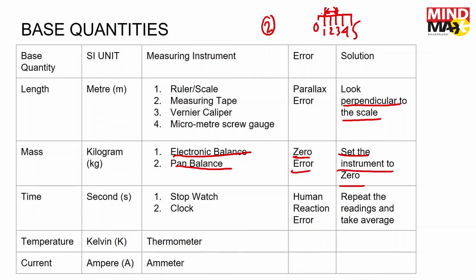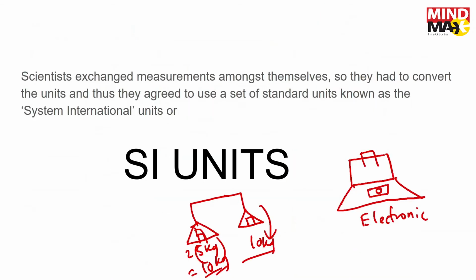Now time is measured in seconds, and you can measure time using a stopwatch or a clock. So what's the error that we make while measuring time? Human reaction error. While starting the stopwatch, of course, you have to react first, right? There is a human reaction.